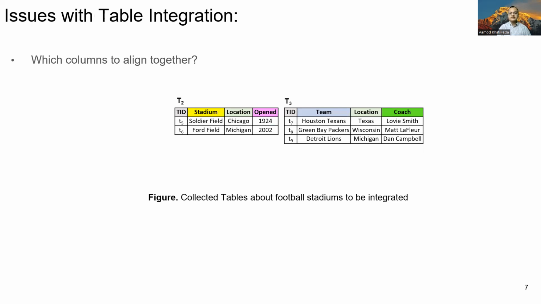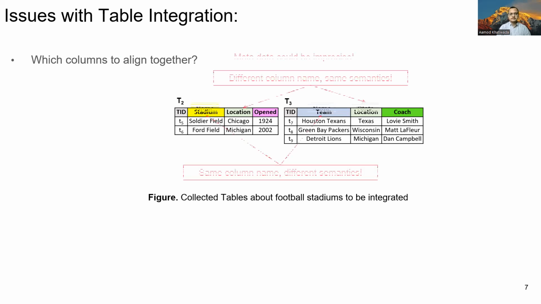Integrating the collected tables mainly faces 2 issues. First, it is generally unclear which columns from the input tables to align together in the integrated table. In relational tables, such information is generally provided by the column headers. However, in case of data lake tables, we cannot rely on column headers because they can be inconsistent between the tables, as the tables may be collected from different sources using different techniques.